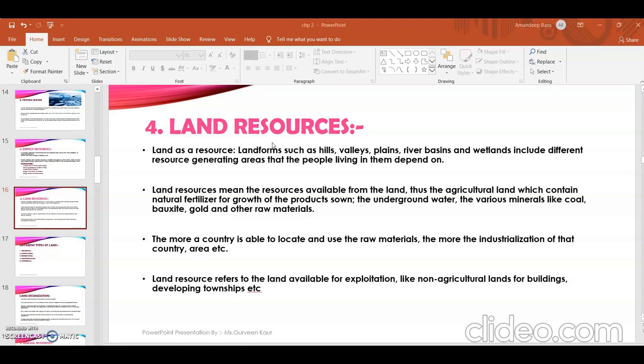Now we are using the resources that are available from the land. How are we using that? We use agricultural land, which consists of natural fertilizer for the growth of products. We use underground water which is available on the land. We get various minerals from this land, like coal, bauxite, gold, and many more raw materials. The land surface constitutes the part which is not covered by water.